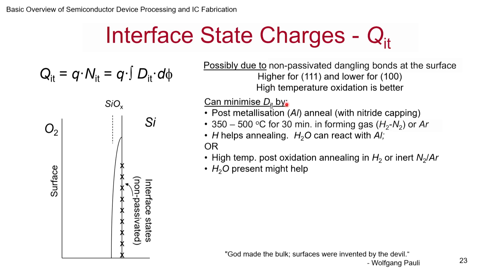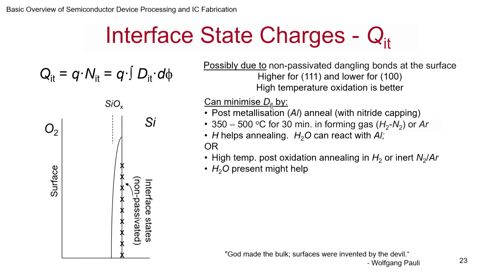You can minimize DIT by doing some of the following. In fact, I myself had to use this one time when I was making devices, and suddenly all my devices started working well, because I was able to passivate the dangling bonds. This was post metallization, after the metal, and in those days aluminum was used. The one device I made had aluminum on top of it with nitride capping. Aluminum will react with the moisture a little bit, and then it may release hydrogen, and that ends up passivating the dangling bonds that may be present.